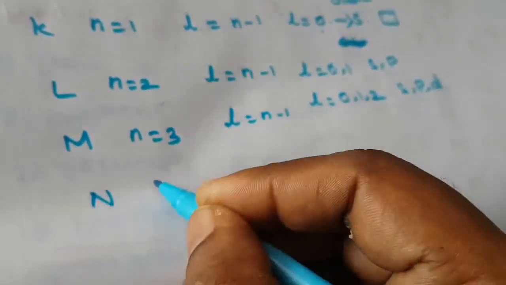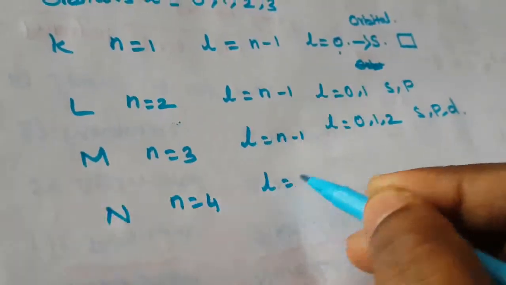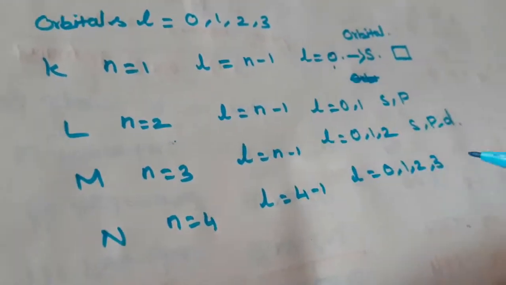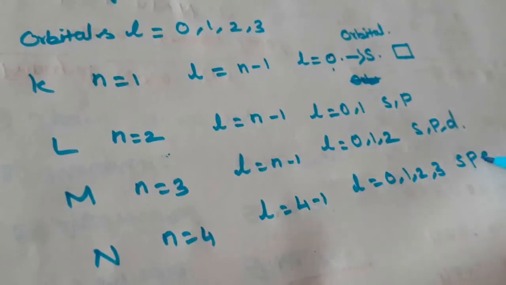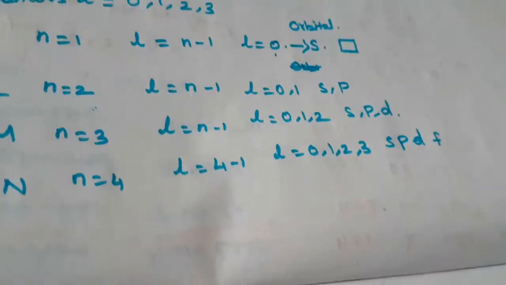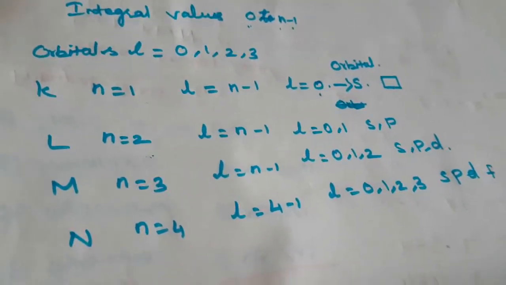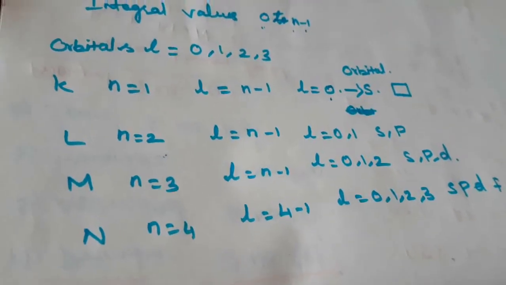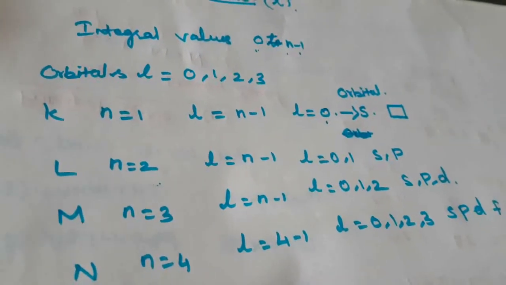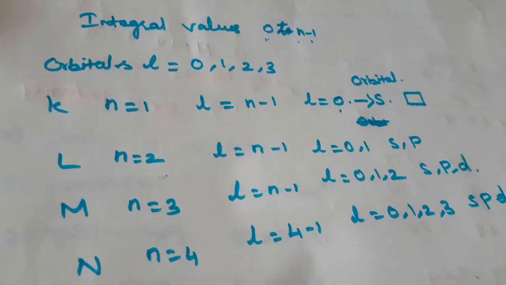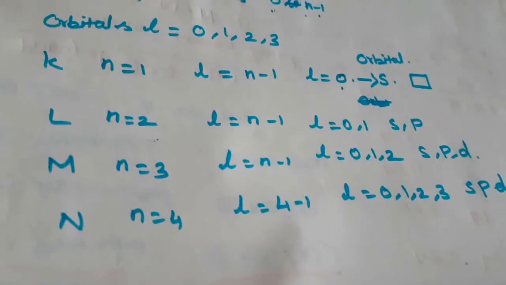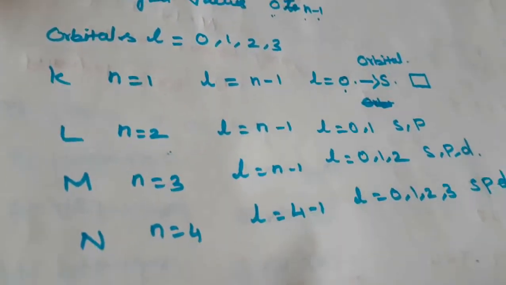Then the N shell, n is equal to 4, L is equal to 4 minus 1, L is equal to 0, 1, 2, 3. So that is s orbital, p orbital, d orbital and the f orbital. So this azimuthal quantum number represents the orbitals, the suborbitals of this main energy level. First is the main energy level K, L, M, N shell. Below that are the orbitals: s orbital, p orbital, d orbital and f orbital. Everything is continuously connected.